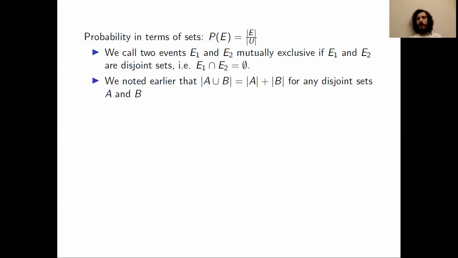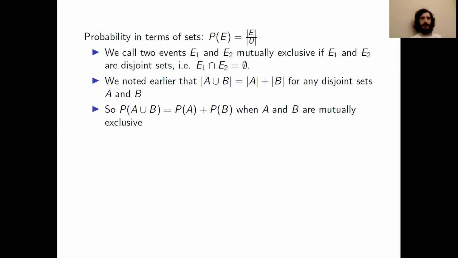I'll mention again what we noted earlier, which is that the union of two disjoint sets has cardinality equal to the sum of the cardinalities of the sets. And we can use that here with mutually exclusive events to observe that the probability of A union B is equal to the sum of the probabilities of A and B when A and B are mutually exclusive.